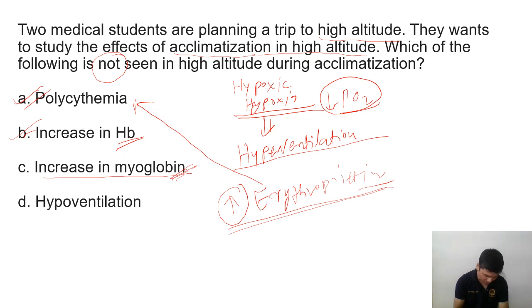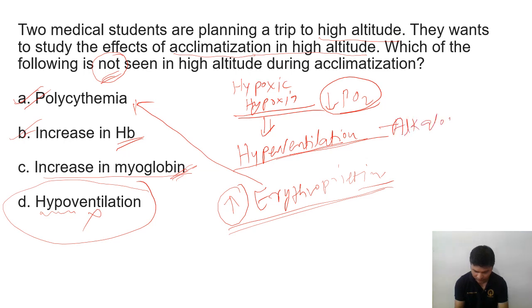But what about the hypo? So here question is hypo. So this is going to be your answer, because this is not going to happen. So here question is not seen. Other thing we can say, because of the hyperventilation, there will be alkalosis for some time. It will be corrected later on.